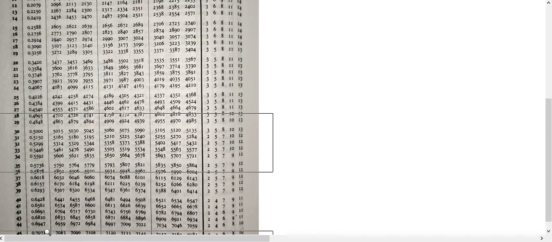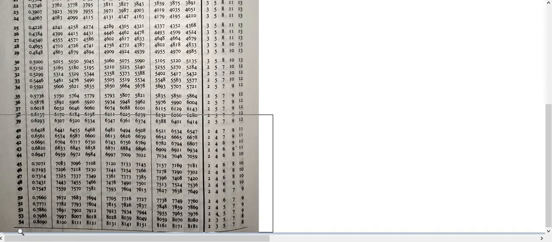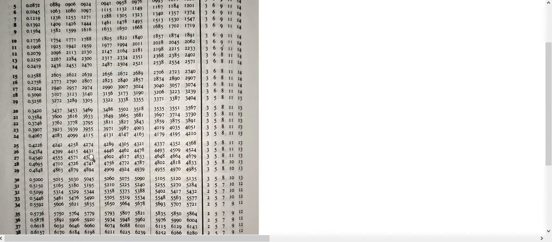Now if you scroll down, let me magnify this a little bit. So if you scroll down, this is the upper part, and if I am going down to the lower part, then you can see that the angle here is still 54. So 54 is the angle that you see. Now from 55 onwards, you will find it in the next page, that is page number 2 for sine. Every trigonometric ratio has 2 pages. Sine has 2 pages. In fact, cos has 2 pages, as well as tan will have 2 pages.